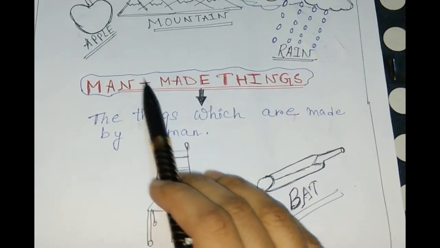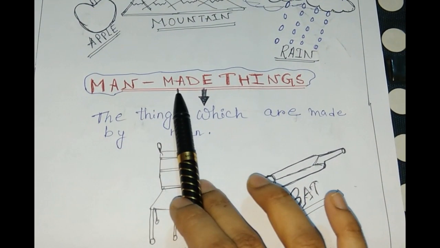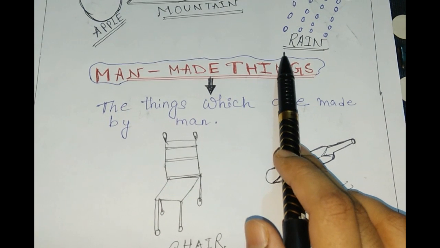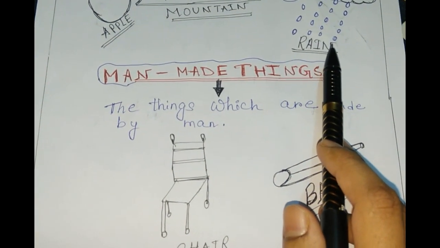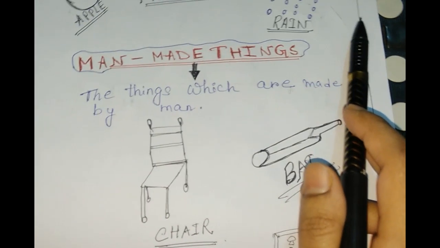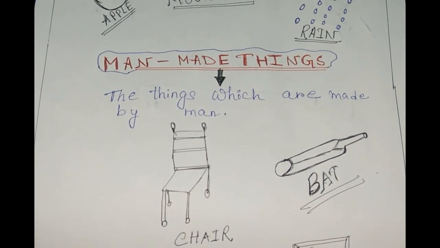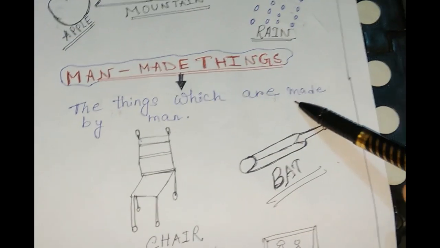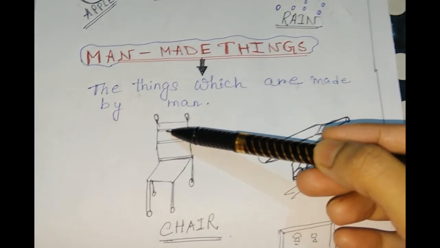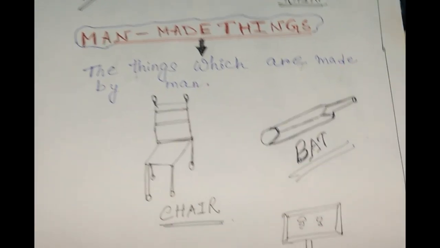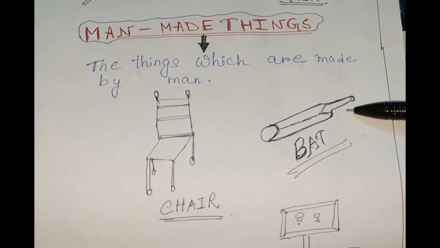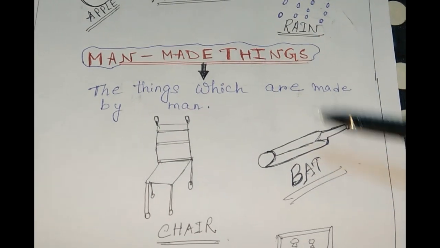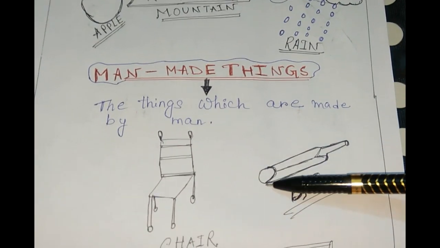Next, man-made things. Now what are man-made things? These are things that we use every day, like this chair, table, computers. These are all made by man. So the things which are made by man are called man-made things, like this chair, bat, computers. So this is the basic difference between natural things and man-made things.